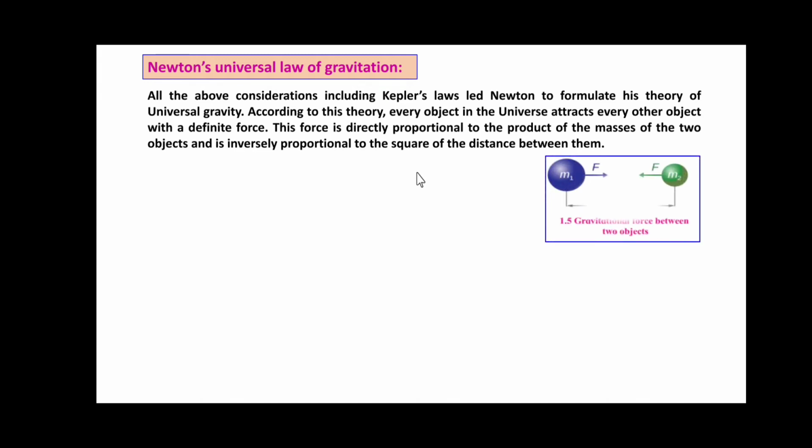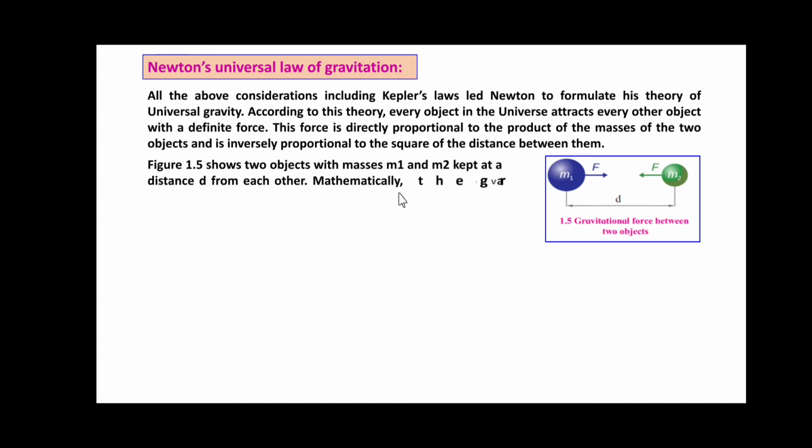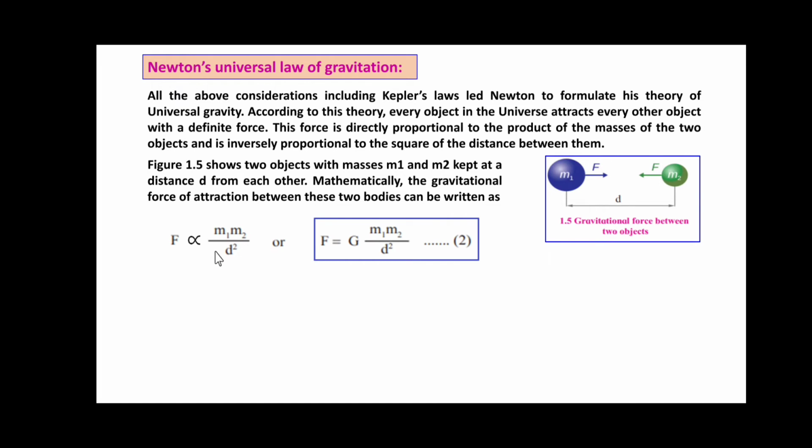So friends, here we can see two objects whose masses are m1 and m2 and the distance between them is d. This figure 1.5 shows two objects having the masses m1 and m2 and kept at a distance of d from each other. Mathematically, the gravitational force of attraction between these two bodies can be written as F is proportional to m1 m2 upon d square.